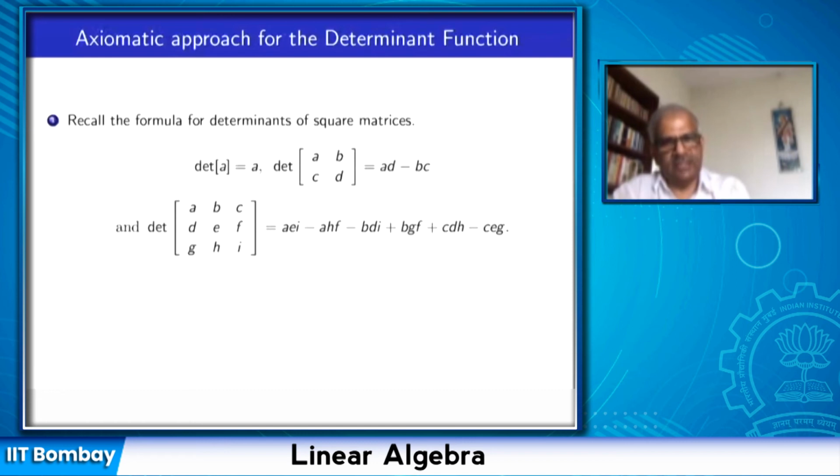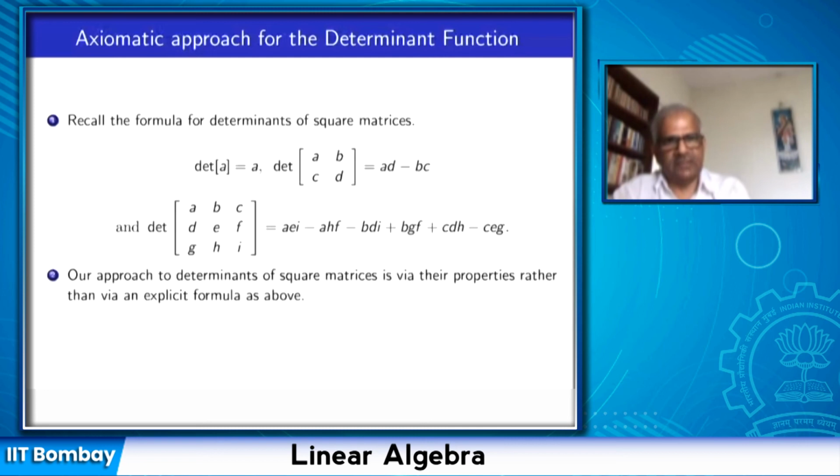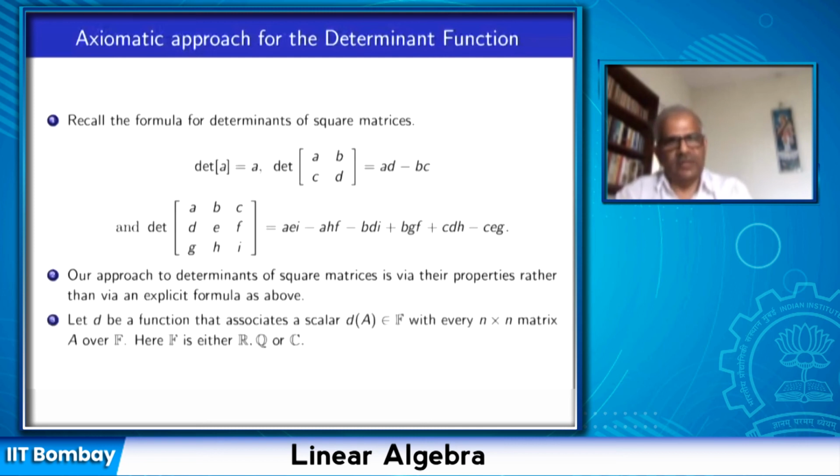So it becomes more and more complicated as the size of the matrix increases. Okay, so we want to approach the theory via their properties. We will say that a function is a determinant function if it is acting on n by n matrices where the entries are taken from some number system. The number system could be the system of real numbers or complex numbers or rational numbers.